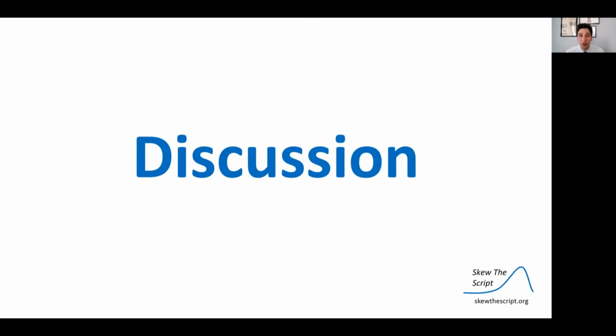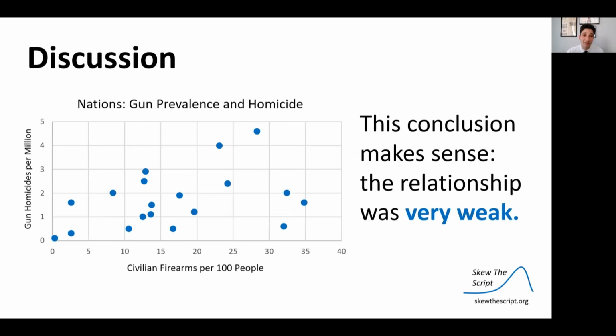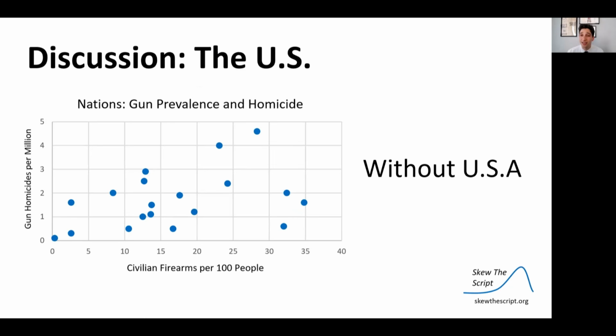So that brings us to our discussion. We did not find convincing evidence in our data set of a relationship between rates of gun ownership and gun homicide. And this conclusion, based on the data that we have here, makes sense. The relationship was very weak.